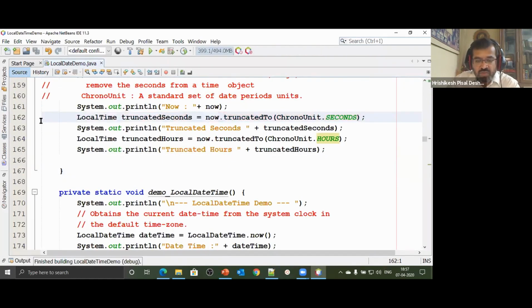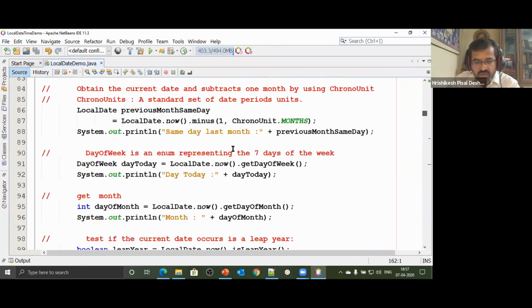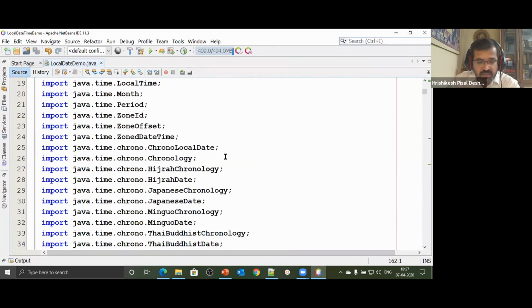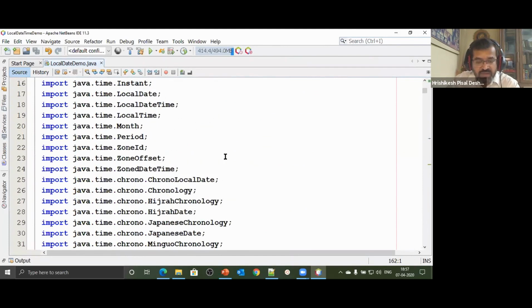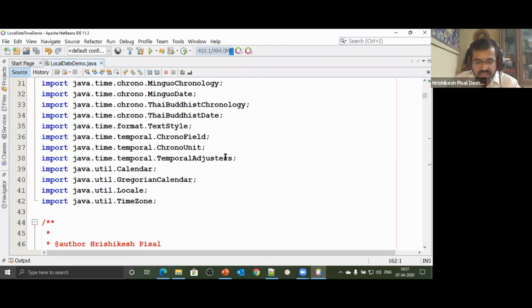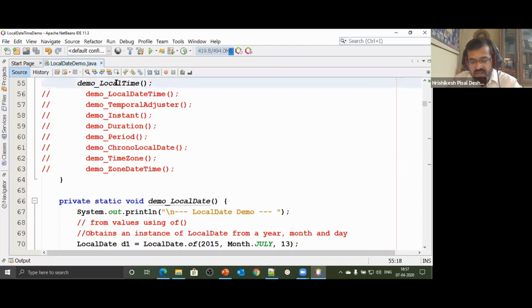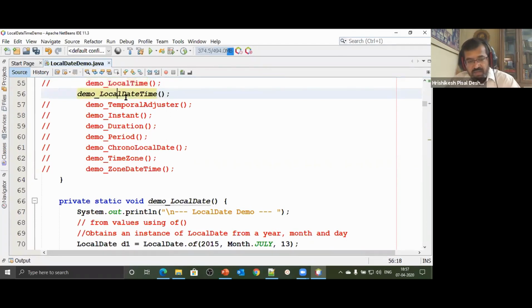So we have seen two classes, LocalDate and LocalTime. And keep in mind, today's session is going to be lengthy. These are the number of classes that we have to look at. I've tried to cover all of them, but this is not all. There are many more classes over here, but I just handpicked some classes and some very nice examples that will help you understand the significance of this. Let's go to the third one, that's LocalDateTime. After that, we'll discuss Temporal, and then we'll come back to the examples.